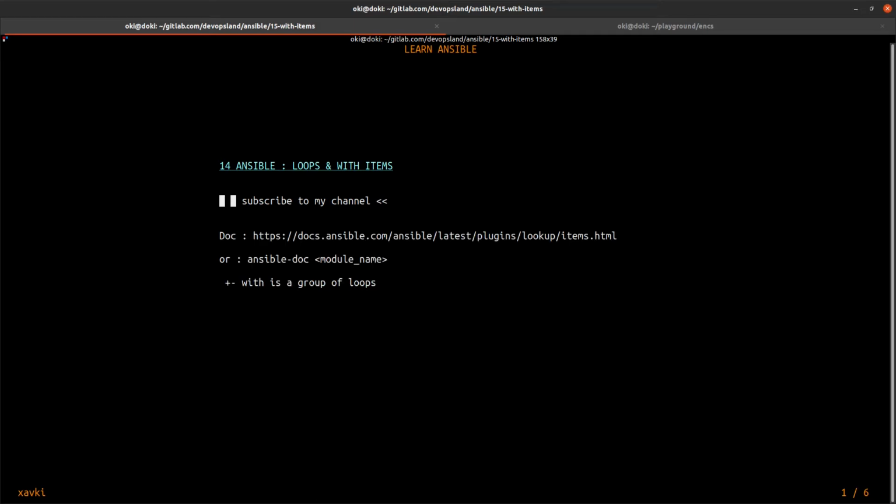If you want to find documentation about loops and items with the with clause, you can go to this link. With in Ansible is a prefix for with_items, with_fileglob. We'll see that in this video. With is a group of loops only. So you can find with_items, maybe the most useful with in Ansible.